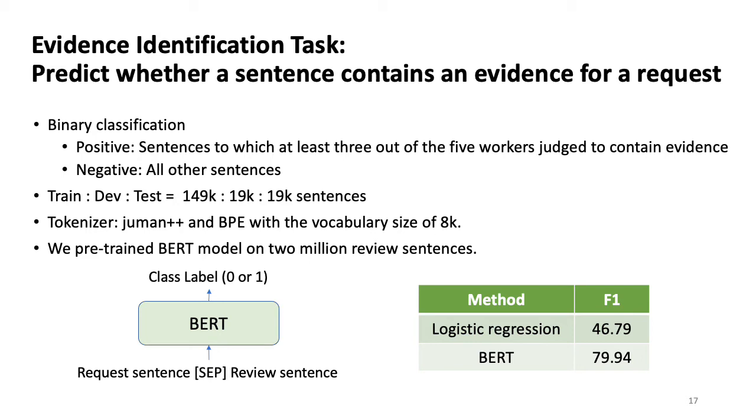We used Juman++ and byte-pair encoding. We used logistic regression and a BART model to predict, and we pre-trained the BART model on 2 million review sentences. The input of the BART model is the request sentence, a separator token, and the review sentence. The F1 score of BART was about 80, which is 33 points higher than the logistic regression.